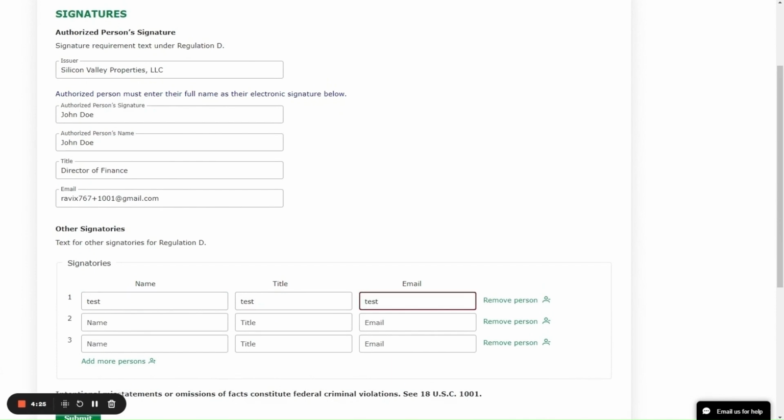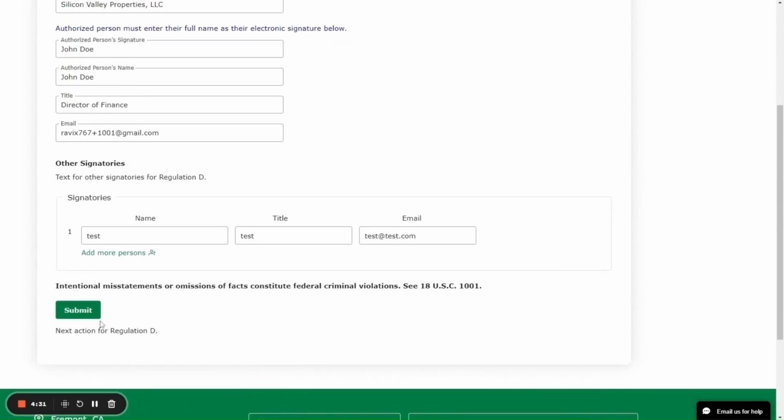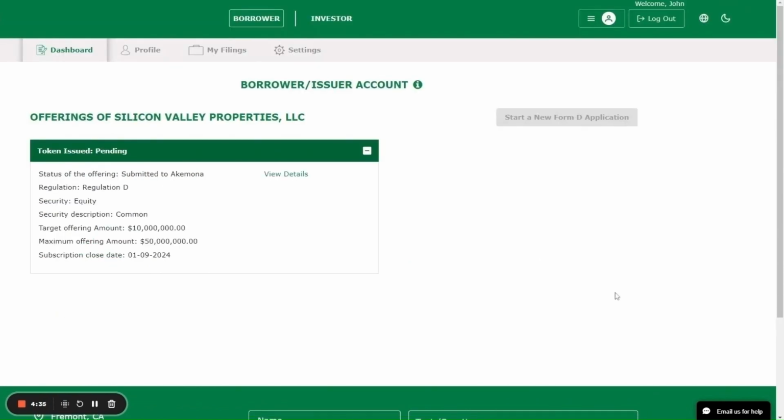I'll just fill it out and add one signatory. I'll remove the other 2 blank rows, and that's it. Now let's press the submit button. Now the offering is submitted to Akemona.